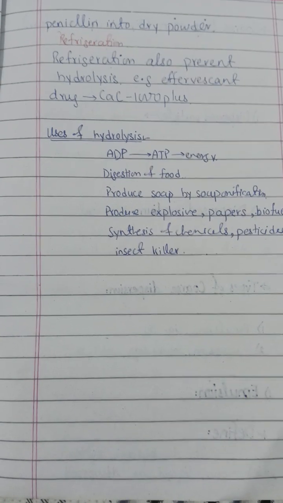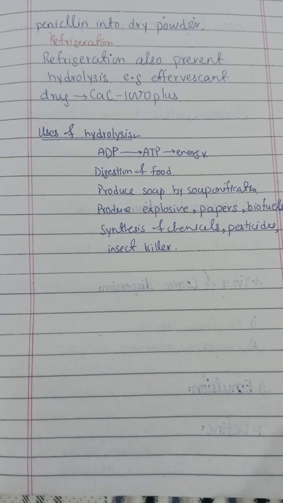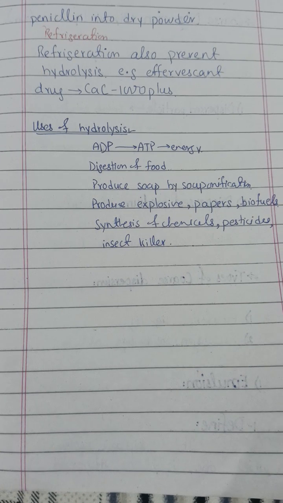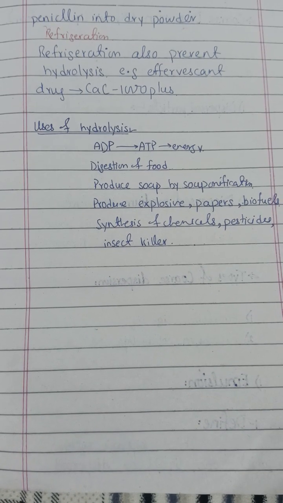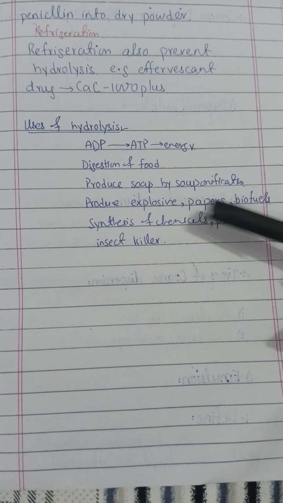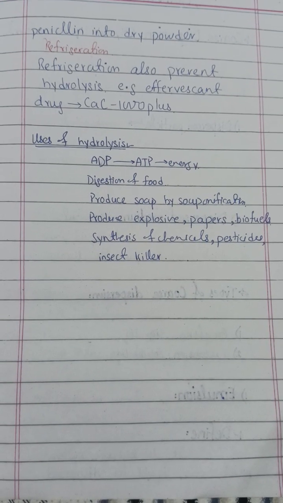Refrigeration is very important for thermolabile drugs. If you refrigerate them, they are protected from hydrolysis. Uses of hydrolysis are to get energy, food, saponification, meaning soap production, explosives, paper, biofuels, synthesis of chemicals, pesticides, and insecticides. So that's all for today's lecture.